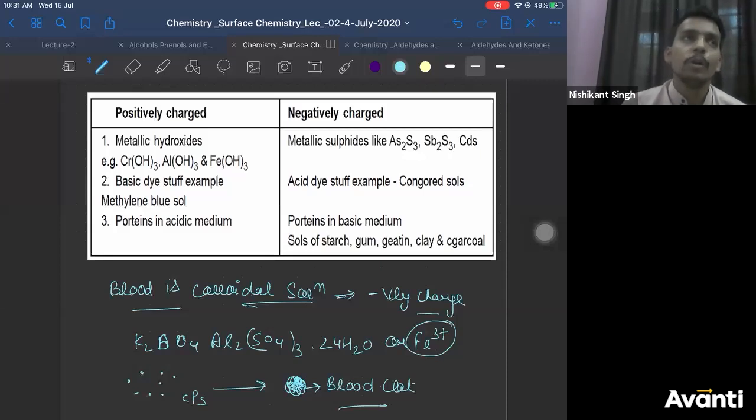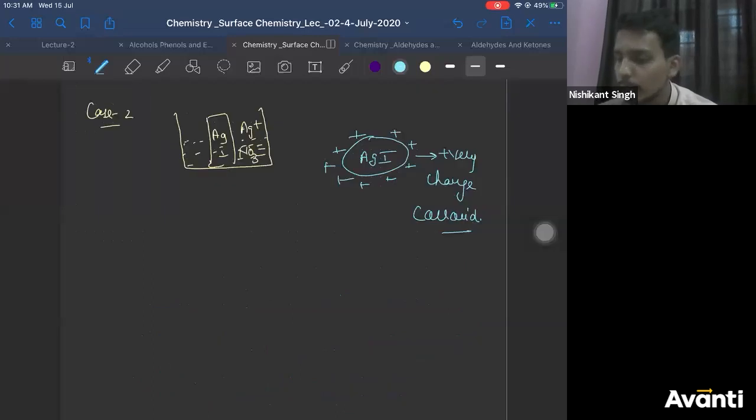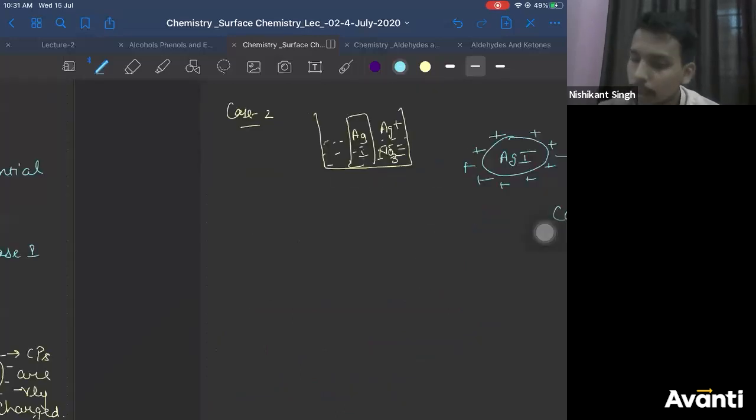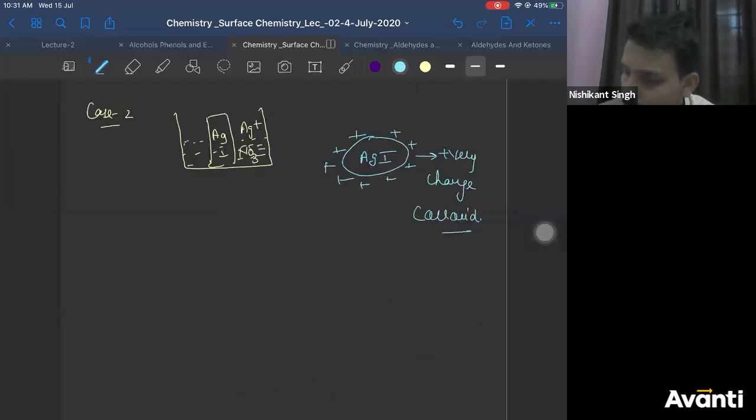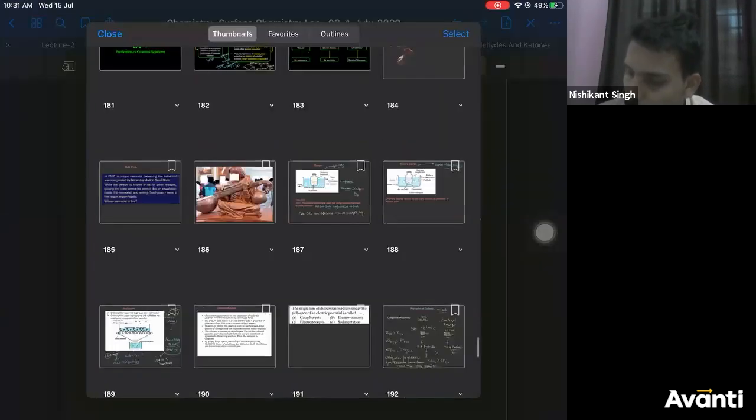Calcium 2 plus also, not only that, Fe3 plus also, alum also. There is a protein or enzyme called heparin that also does the same process. So I'll discuss it again in detail tomorrow. The charge on colloid, we'll do some questions on it. So today's quiz, let us discuss and finish it off.